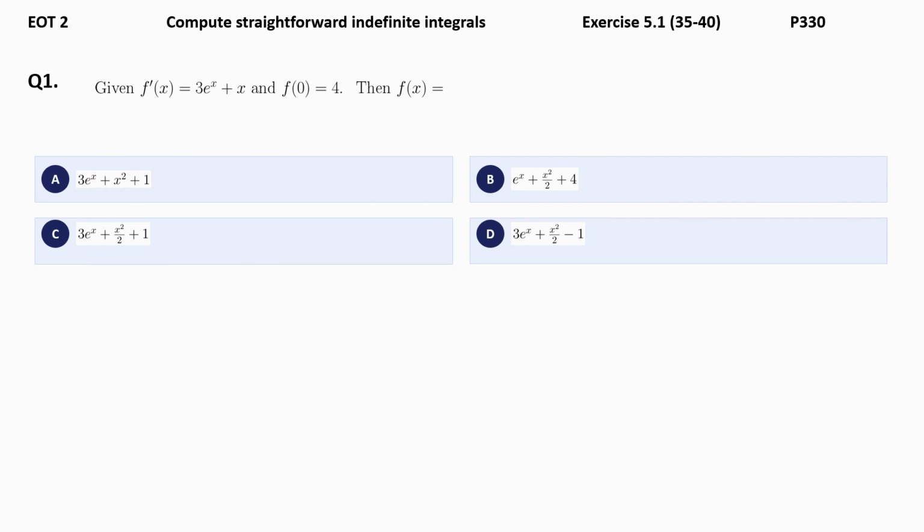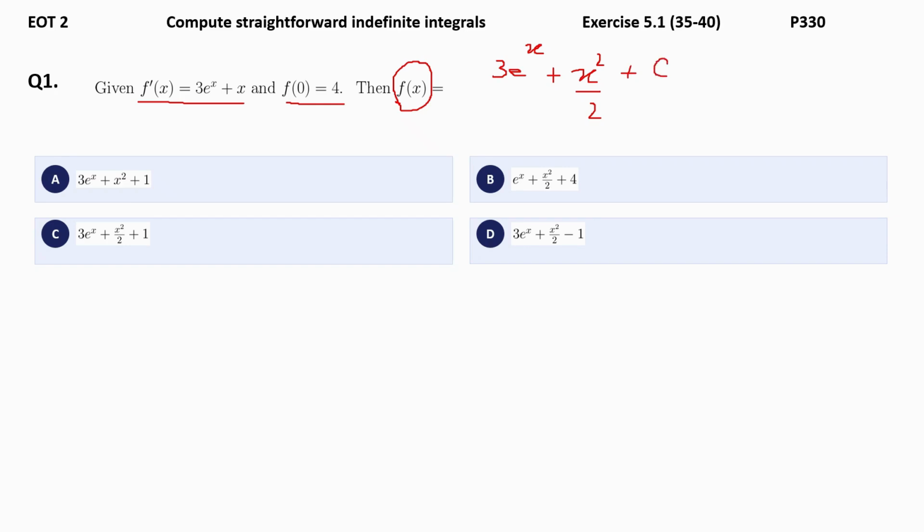Let's begin with our first question. Please note you are given f prime of x. Also the initial condition f of 0 is equal to 4. You are asked to find f of x. So first let's integrate. You get 3e power x, plus the integral of x, which is x square divided by 2, plus c.